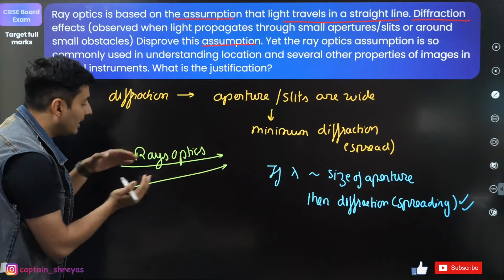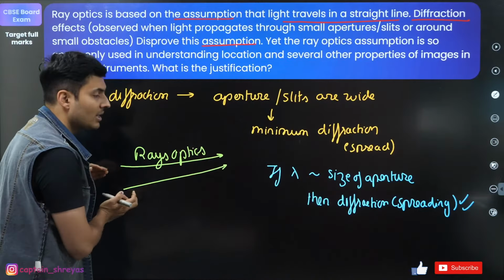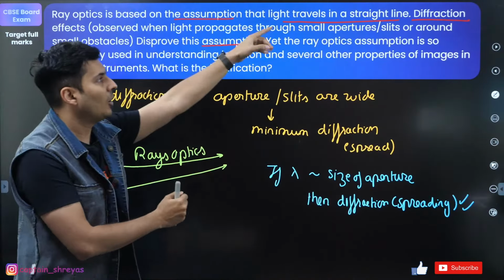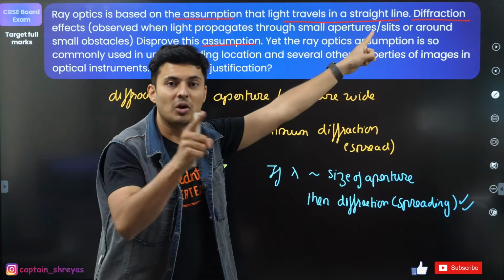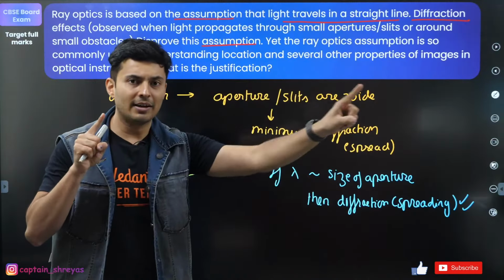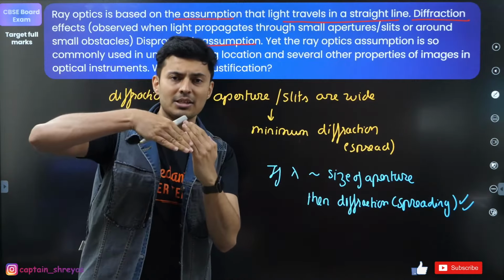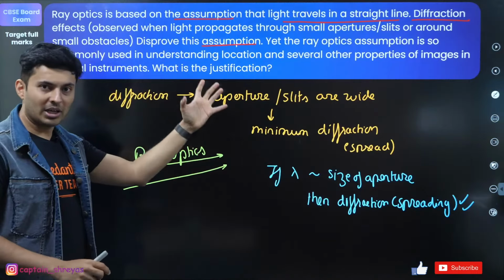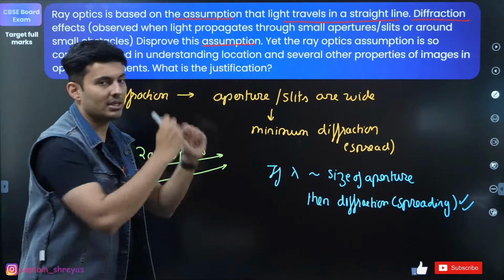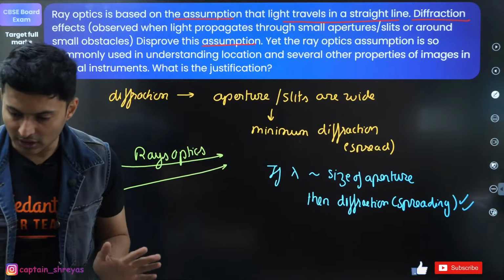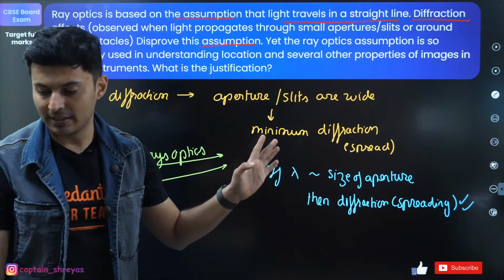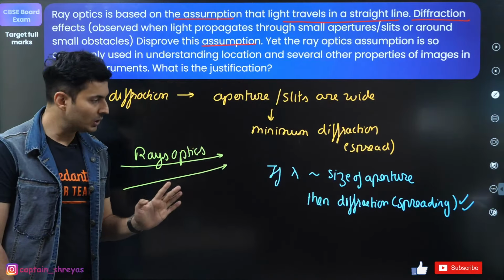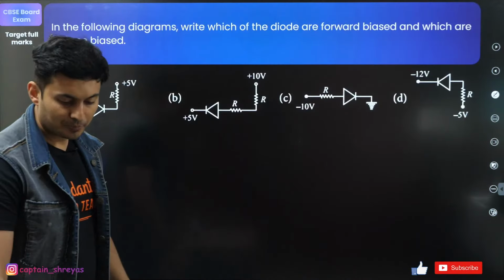When light does not spread a lot, it travels in straight lines. When it travels in straight lines, that means you are using the concepts of ray optics. Ray optics means you can use geometrical principles. A light ray goes in a straight line unless the medium changes. So you can use the concepts of ray optics in optical instruments because the apertures are big. Understood? Got it? That's all. No formula is needed. Got it, guys? Everyone? Perfecto. Moving ahead to the next question.